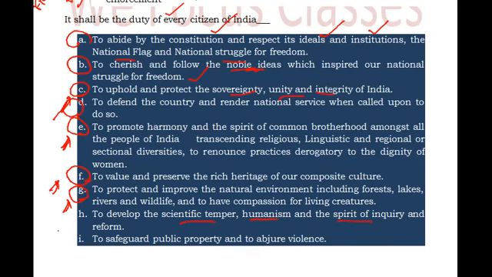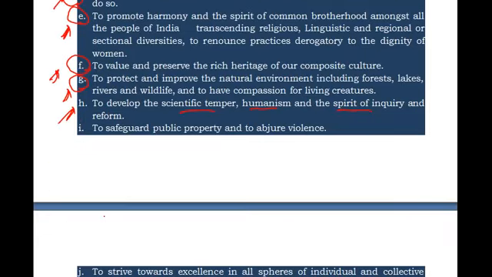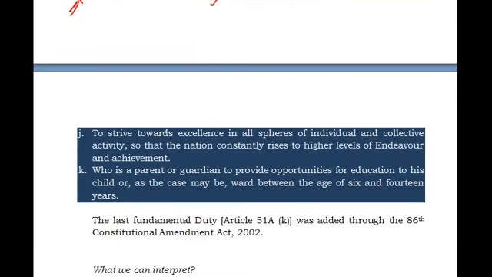It is very clearly saying that you should go for science, you should develop scientific technologies. And I says to safeguard public property and to abjure violence, like we should safeguard the public properties. To protect the public properties, Article 48A under the directive principles was there, and it was a directive to the state. Whereas to safeguard public property and abjure violence is the fundamental duty of the citizen.